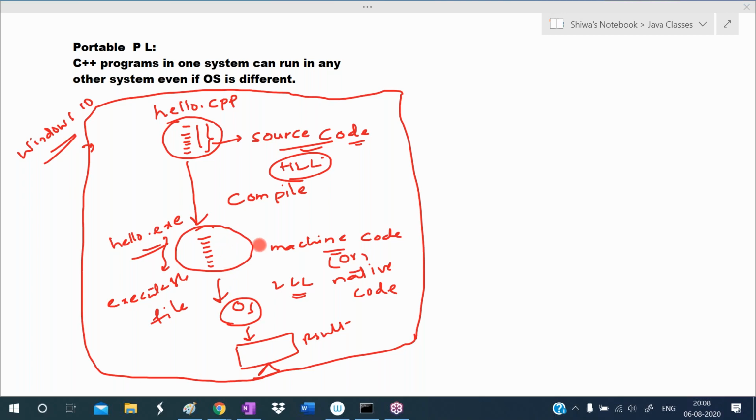See, very simple. Once again I'm repeating: after compilation, what is created? An exe file. And that exe file contains what? Machine code. That machine code we cannot understand, but internally the operating system software can understand this code. So it runs this machine code and displays output to us.